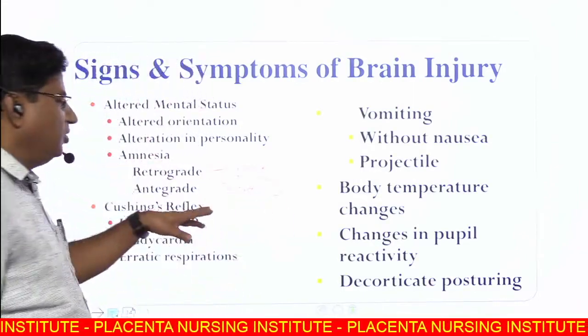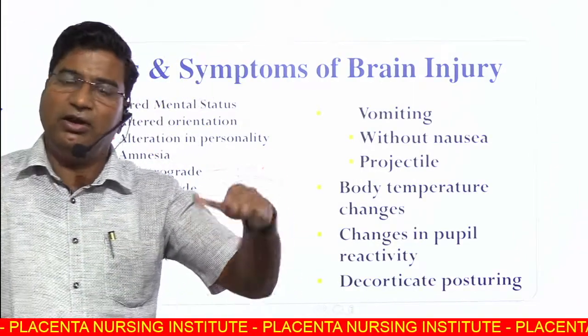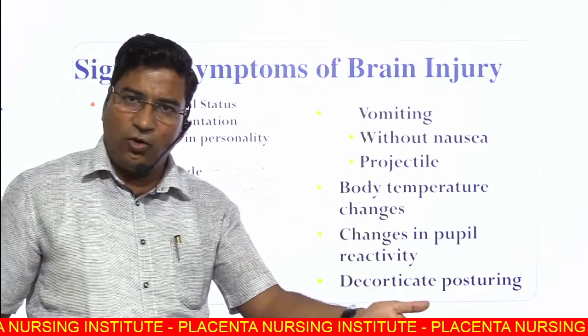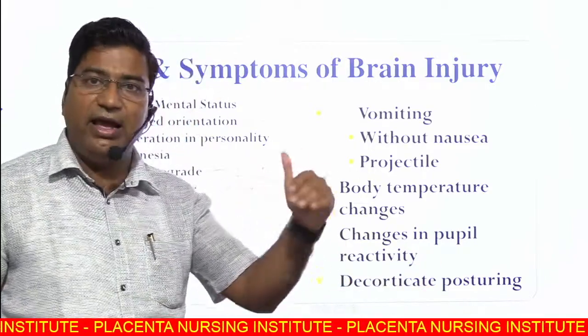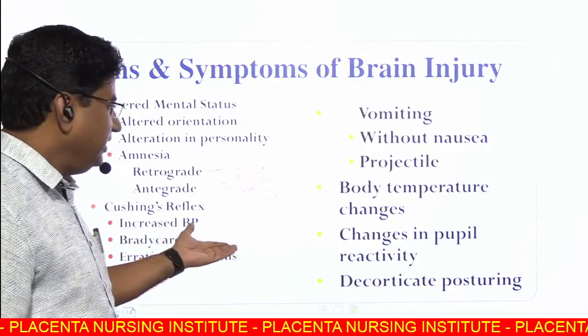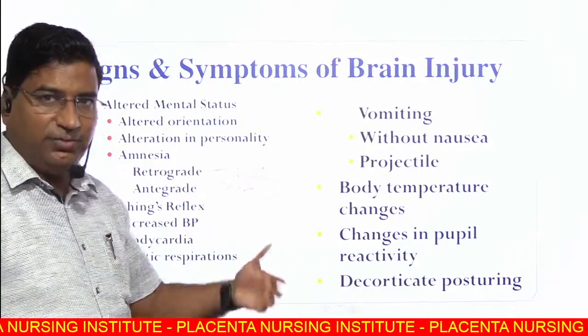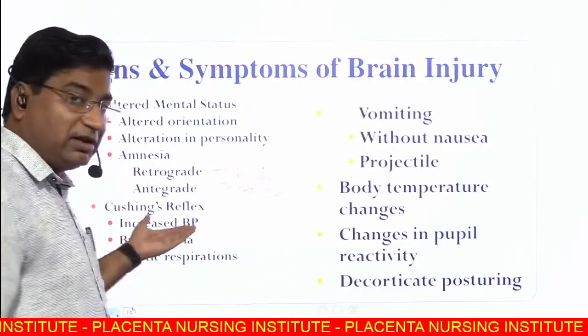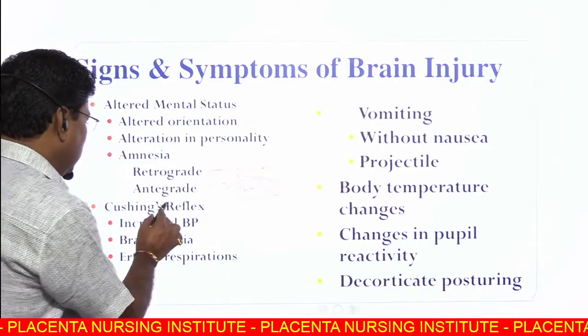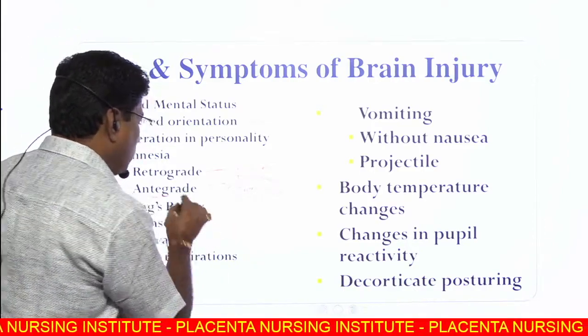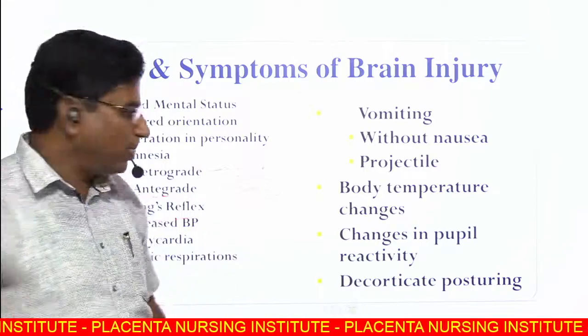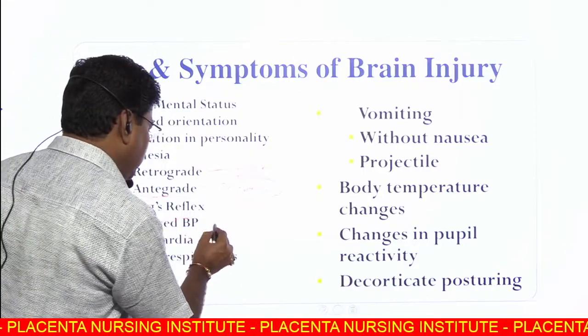After trauma we are not aware of the trauma and the events after trauma. This is anterograde amnesia. Then if ICP is raised because of hemorrhage, there is a Cushing reflex. This is again an MCQ question. What is Cushing reflex? Cushing reflex is increased BP.